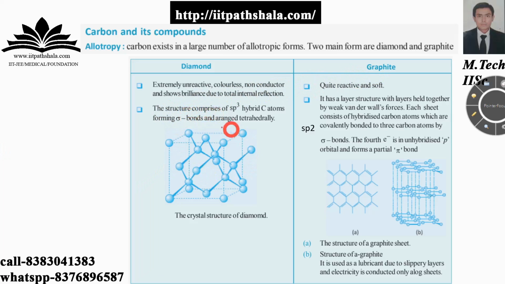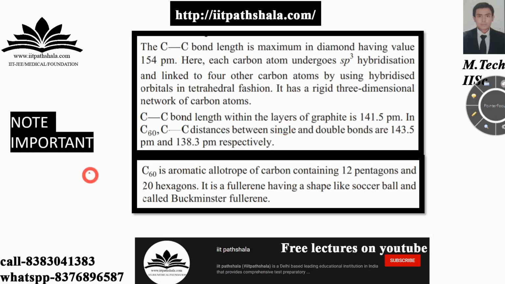In diamond, carbon is sp3 hybridized and the arrangement is tetrahedral, whereas in graphite the hybridization of carbon is sp2, guys. This question is directly asked in your exam. Now these are the two most important points. The carbon-carbon bond length is maximum in diamond, having the value of 154 picometer. Here, each carbon atom undergoes sp3 hybridization and is linked to 4 other carbon atoms by using hybridized orbitals in tetrahedral fashion. It has a rigid three-dimensional network of carbon atoms.